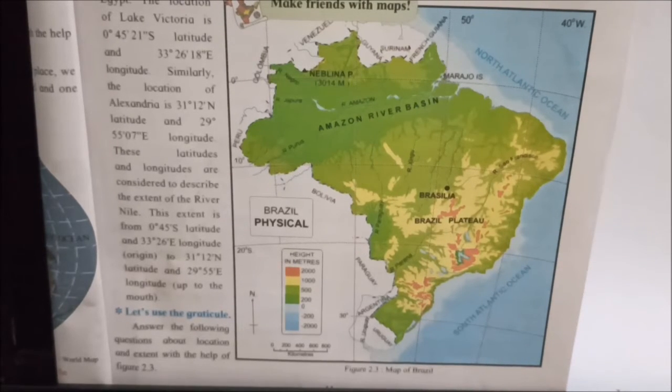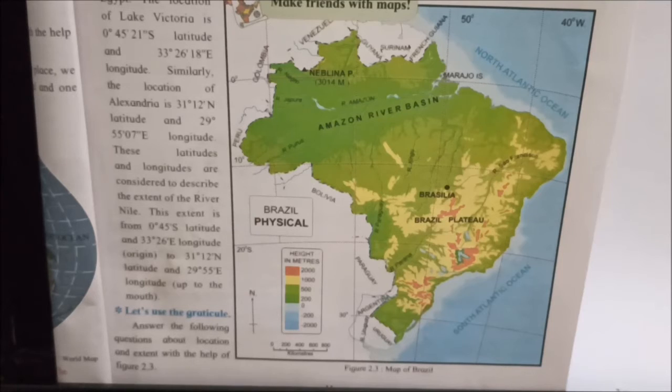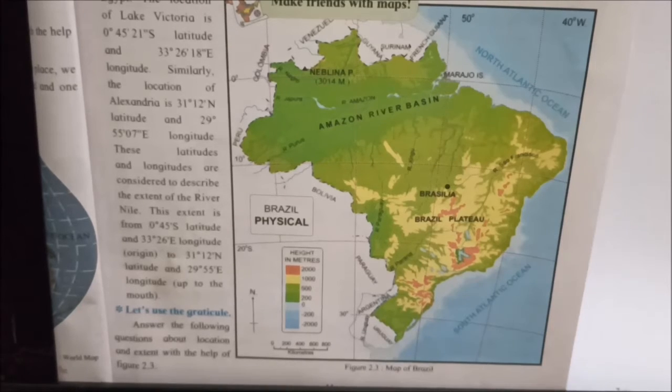In which hemisphere does Brazil extend in the north-south direction? Brazil extends in the north and south hemispheres in the north-south direction. In which hemisphere does Brazil extend in the east-west direction? Brazil extends in the west hemisphere in the east-west direction.